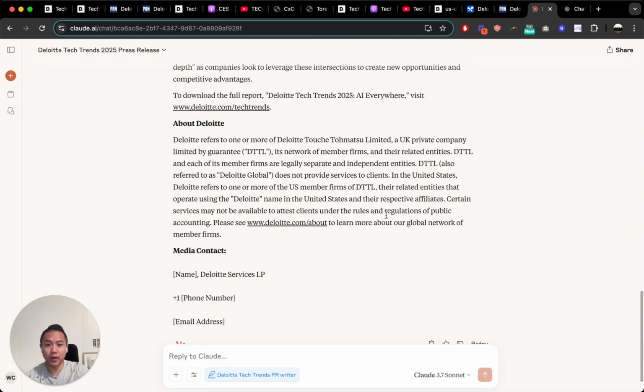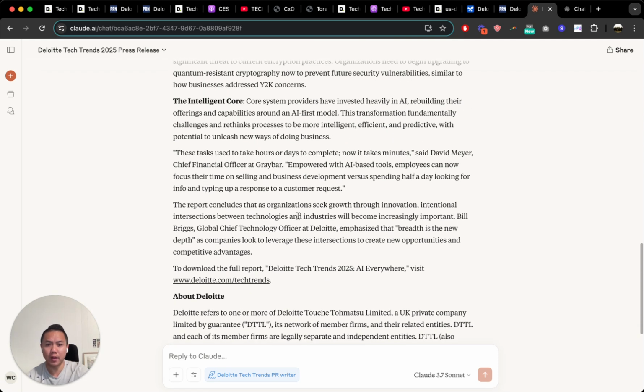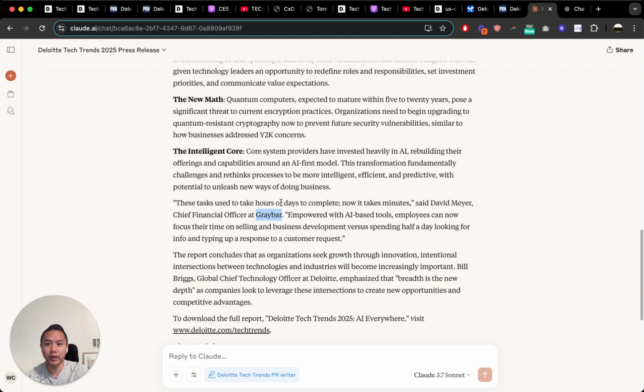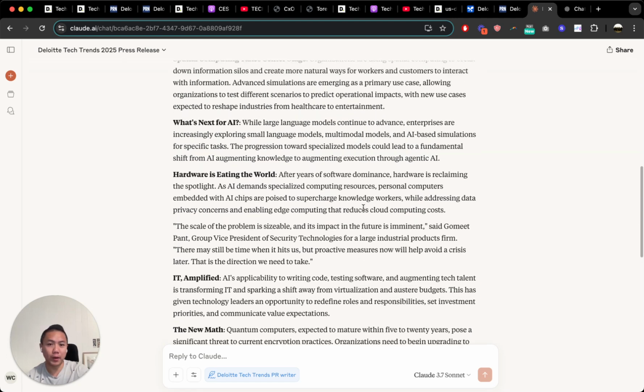I'm not sure if this is right. We'll just have to make sure. It looks like they never include the media contact. We'll have to get rid of that. I'm also seeing quotes from non-Deloitte executives, gray bar here, security technologies here. So we're going to have to fix that.